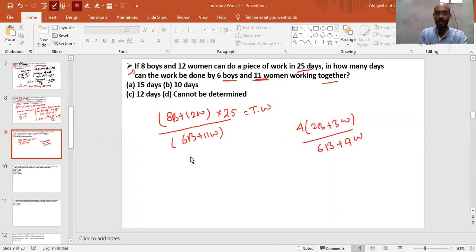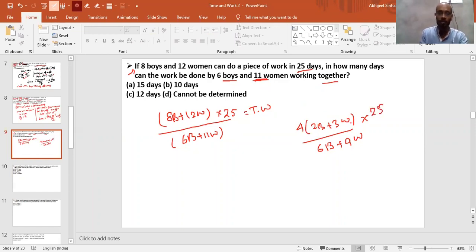Exactly. Now, understand my point. If instead of 11 women there were 9 women, can we answer? In that case also the answer will be cannot be determined. No, in that case, if you just look at the question and leave it, and you mark the answer cannot be determined, it will be wrong.